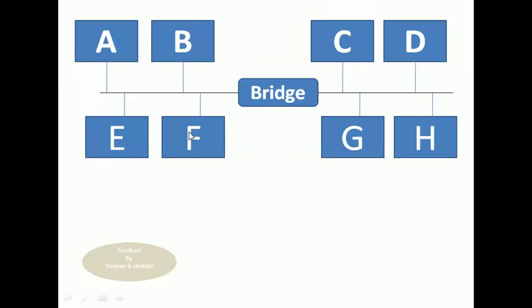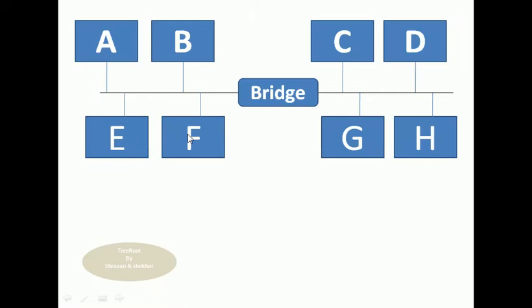This LAN is connected to only 4 systems, so it will broadcast to these 4 systems with address F. F will receive the data and check whether the address is F, so it will accept it, and the remaining ones will reject it and ignore it. This data will not go to the other LAN. Before that, the data goes to the bridge, and the bridge checks whether the destination address F is in the first LAN or the second LAN.